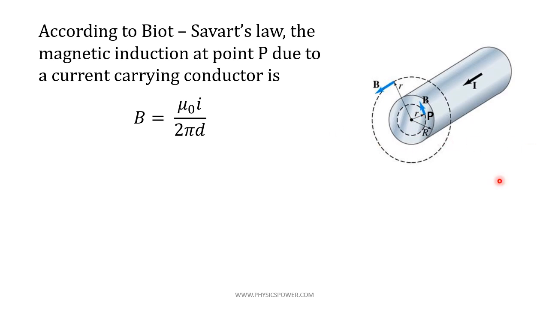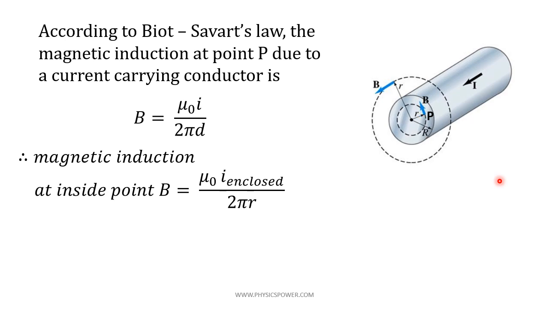So if you substitute both, the magnetic induction at the inside point is B equals mu naught I enclosed by 2 pi r. But I enclosed, as we analyzed in the previous slide, equals I r square by capital R square.